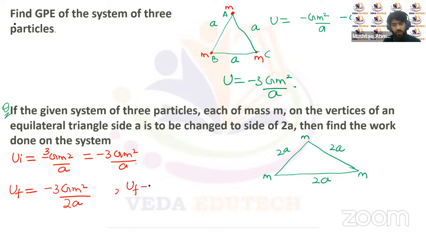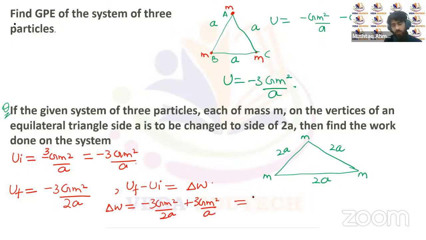Now the change in potential energy, final potential energy minus initial potential energy, will be the work done required. This will give us the total work done in changing the system from A to 2A. Initially, the side of the triangle was A, and now it is 2A. So the change in potential energy will give us the total work done. So this total work done delta W will be equal to the final potential energy, minus 3 Gm square upon 2A, minus initial, that will be plus 3 Gm square upon A.